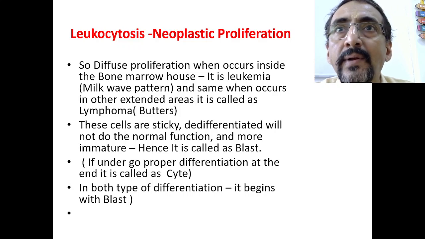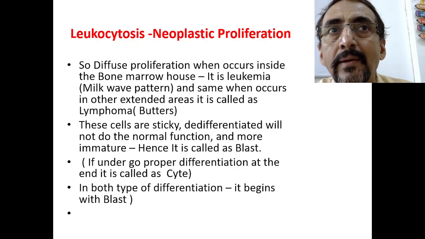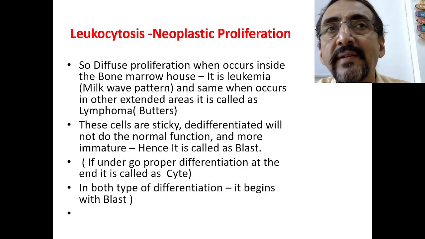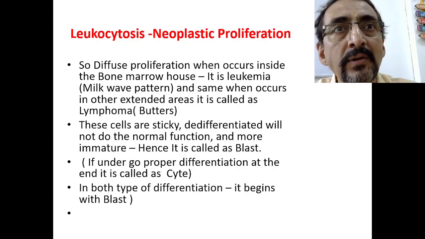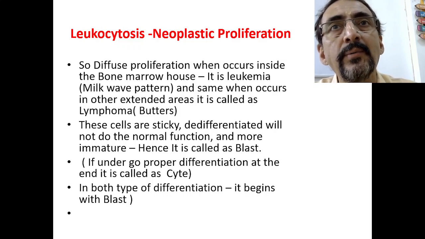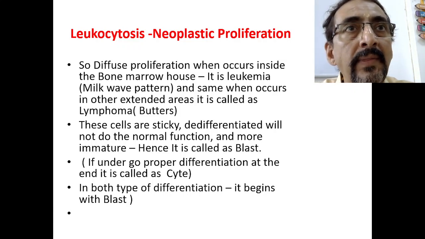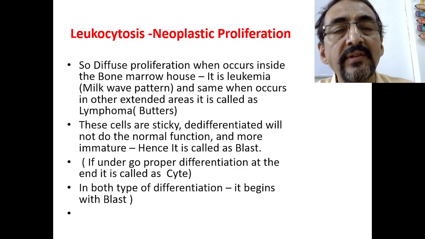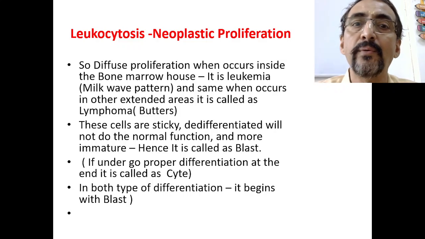Now when it is not performing any normal function, we cannot call this a cell. Rather it is called a blast. These abnormal cells, which are de-differentiated, which are formed without any reason, which are totally immature, dividing without any control, not following the body's command, are not called cells, rather they are called blasts. This is how the blast forms inside the bone marrow.